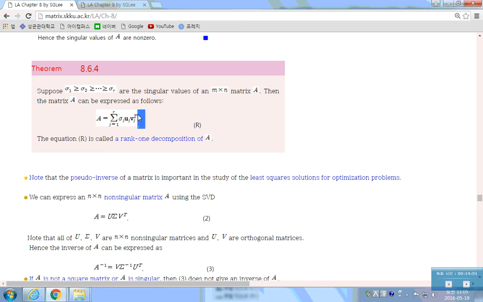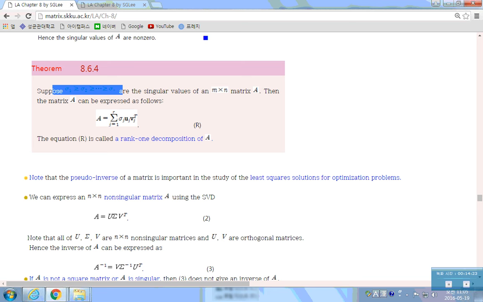Each u_j times u_j transpose is an n by n matrix of rank 1, and the sigma i's are the singular values of A, whose rank we have as R non-zero singular values like this.